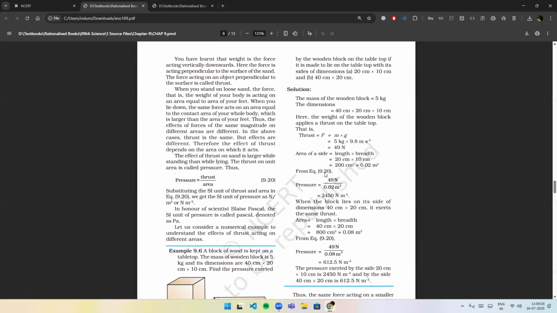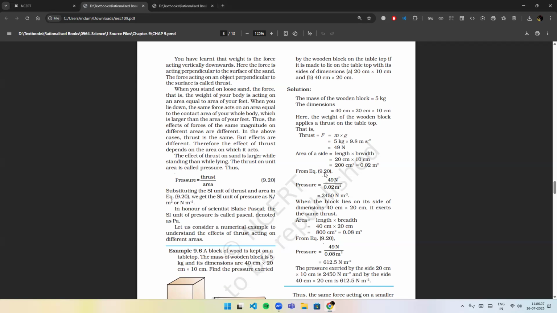When you stand on loose sand, the force, that is, the weight of your body, is acting on an area equal to the area of your feet. When you lie down, the same force acts on an area equal to the contact area of your whole body, which is larger than the area of your feet. Thus, the effects of forces of the same magnitude on different areas are different.